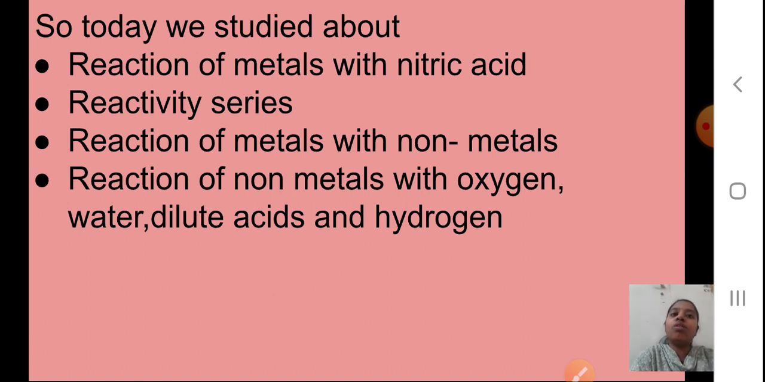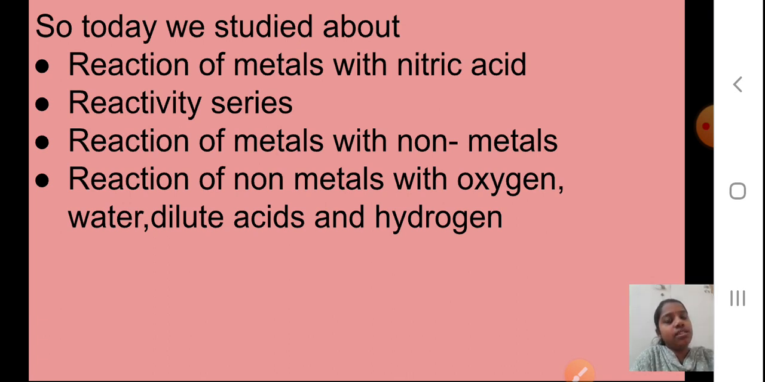Then you saw reactions of non-metals with oxygen. You saw that non-metals react with oxygen and they can form compounds which may be acidic oxides or neutral oxides. Then we saw the reaction of non-metals with water. Non-metals do not react with water, but the exception is the halogens. And then we saw with the dilute acids, again halogens react with dilute acids. And then we saw the reaction with hydrogen.